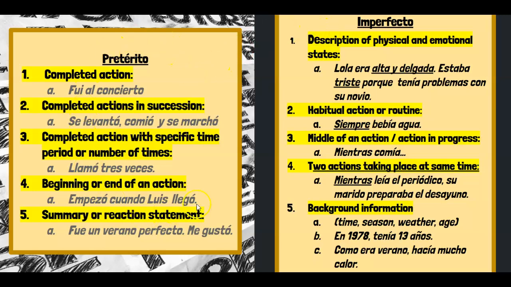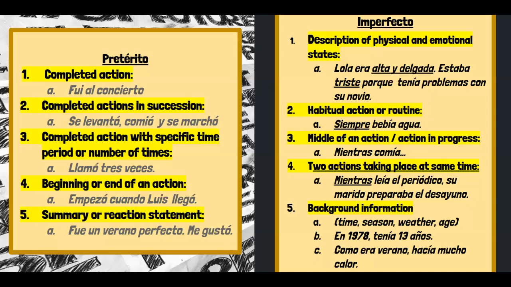So for the pretérito side, we again have completed actions in the past. So for example, yo fui al concierto. Number 2, completed actions in succession, or a series of actions, which we've talked about in the past. Se levantó, comió y se marchó.